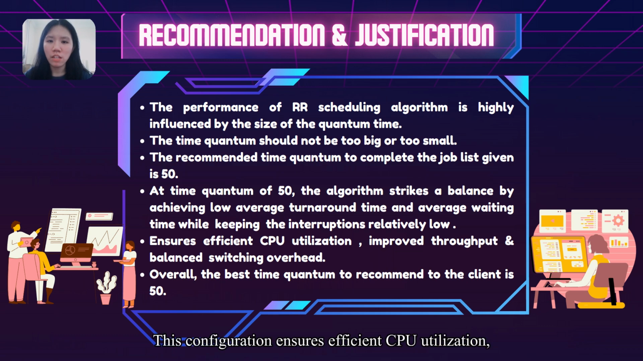This configuration ensures efficient CPU utilization, improves throughput, and a balanced level of context switching overhead. Overall, the best time quantum to be recommended to the client is 50, as it aligns with the goals of maximizing efficiency and minimizing delays.